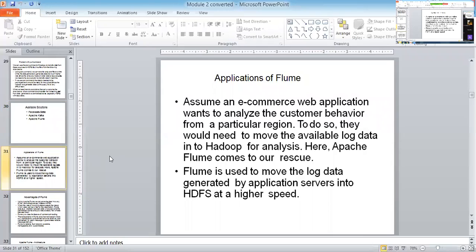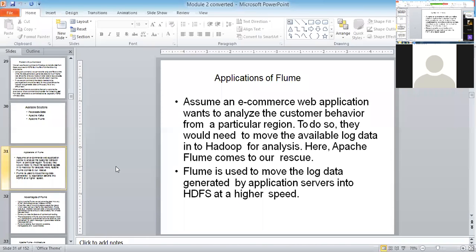To do so, we need to move the log data. A notification will come: you tried to book this item but have not booked it. Have you come across such things? At that time, Flume takes the streaming data, converts it into a notification, and moves that log information to the customer to remind them that they are trying to book something and are at an immediate step, so kindly book it. This is how things go with streaming data. That's live data. Flume is used to move the log data generated by an application server into HDFS at very high speed.